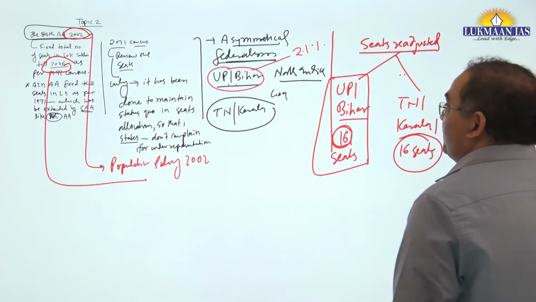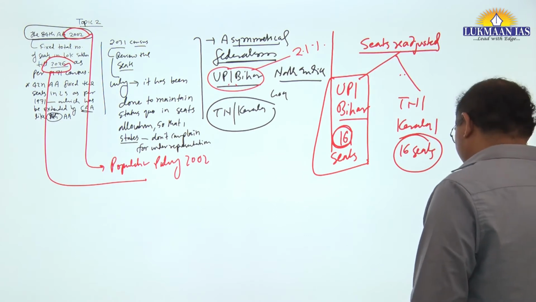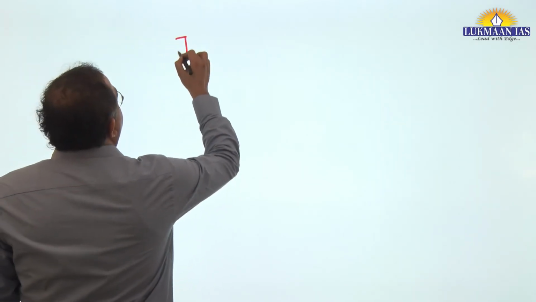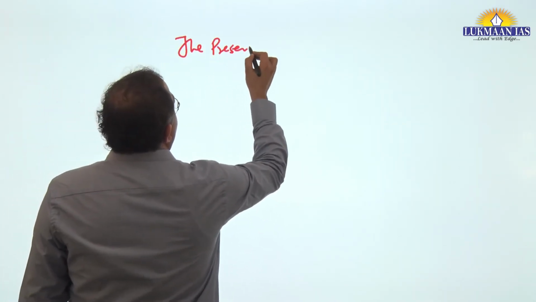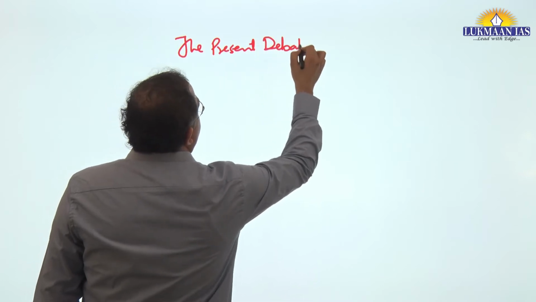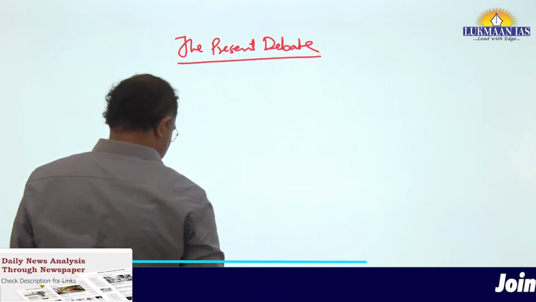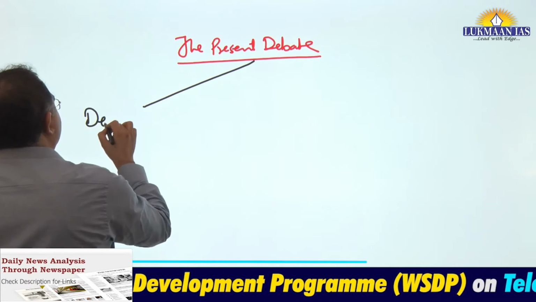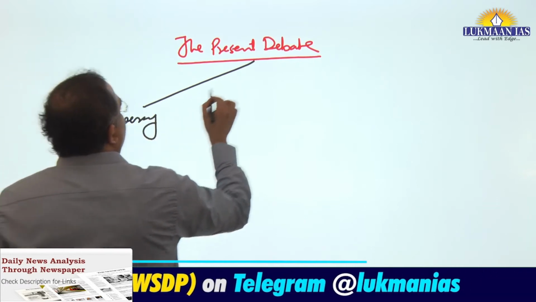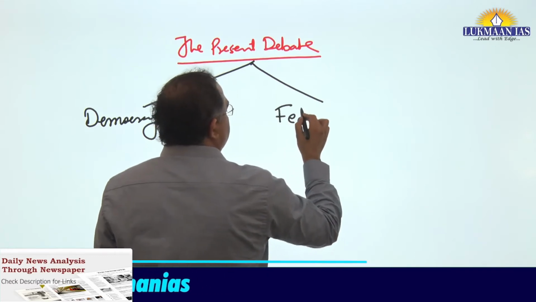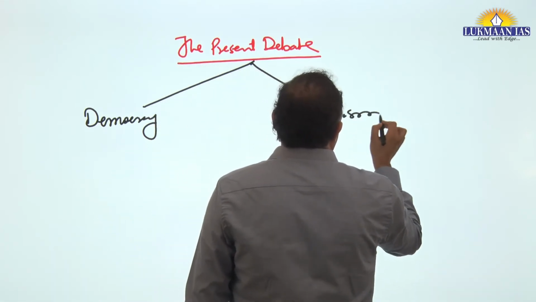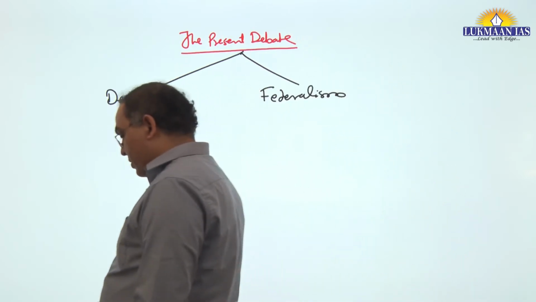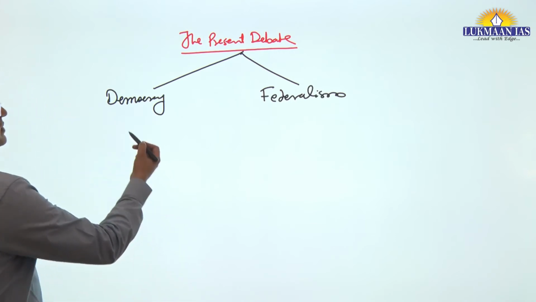Then what is the debate now? We'll come back to this. Let's take the present debate. It is a good debate, by the way. Democracy and federalism. Democracy is based on representation.